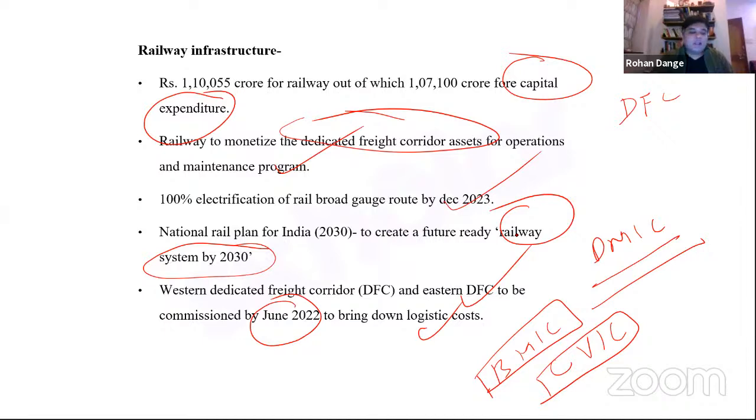So you can imagine that a lot of towns and cities on these dedicated freight corridors will see a revitalized trading activity, will see a lot of people to people movements, a lot of exchange of goods and commodities and services.